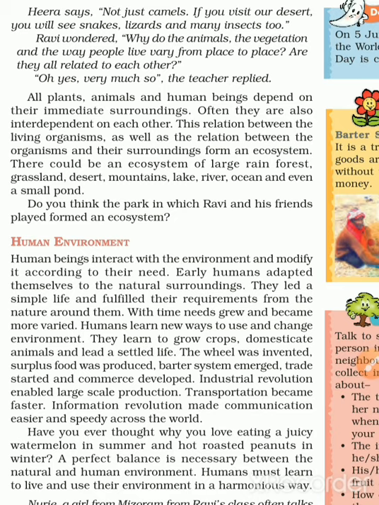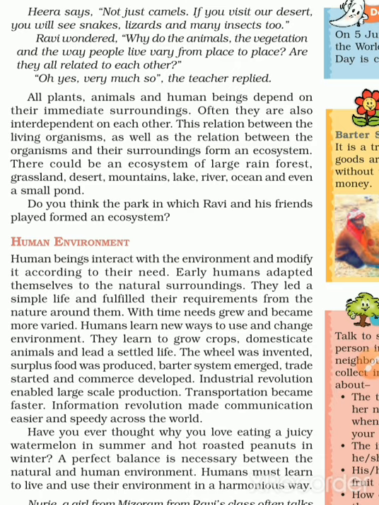The animals, the birds, the plants, they all are dependent on each other, so they form a mountain ecosystem. If we go to the desert, the condition is different, and they form the desert ecosystem. Like that, there are different ecosystems present on the earth's surface.